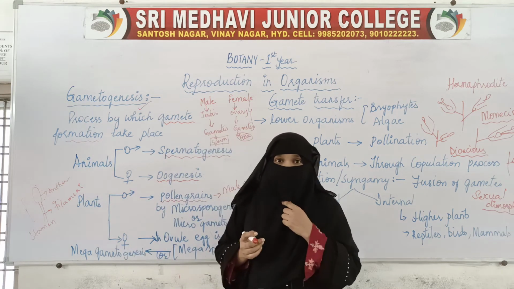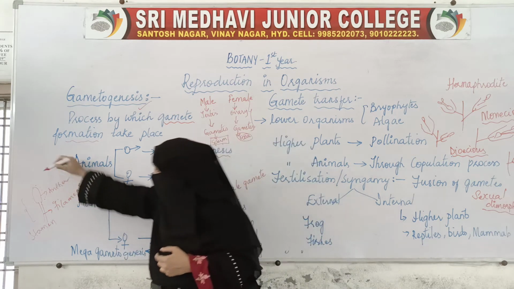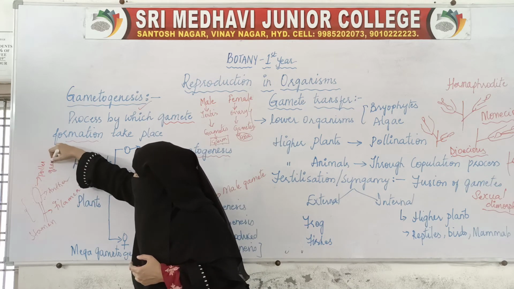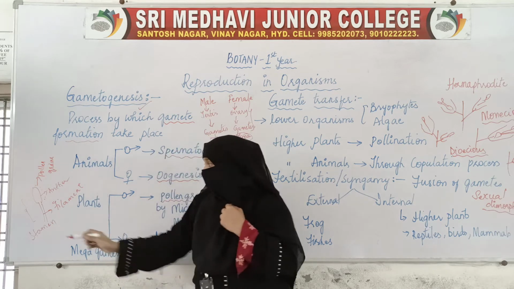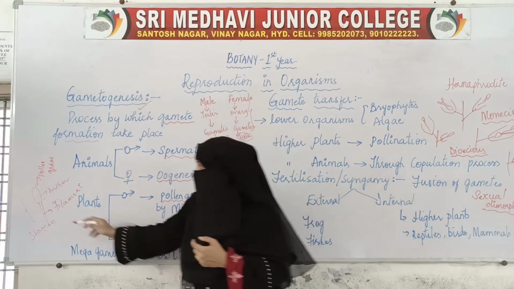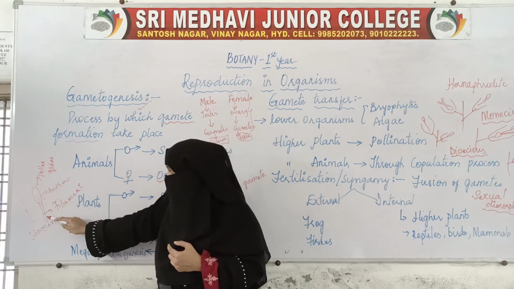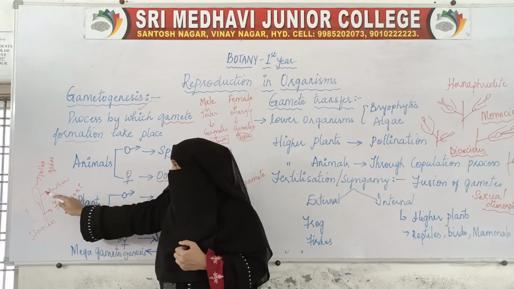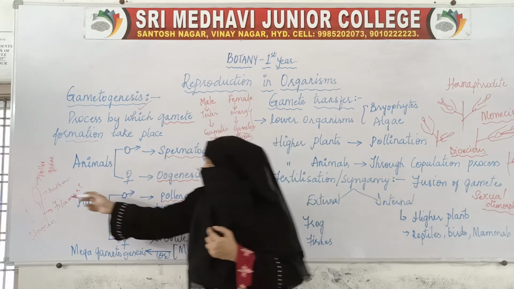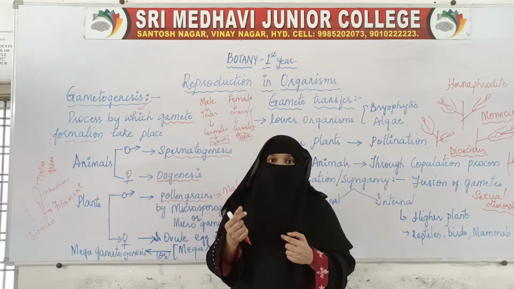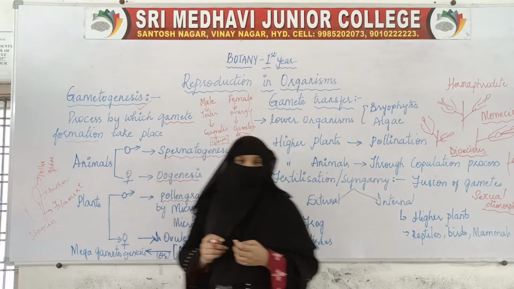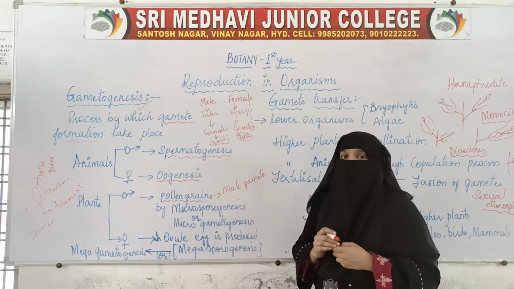Those structures are called pollen grains. The stamen is the male reproductive organ. Each stamen consists of two parts: the filament, which is tube-like, and the anther, which is head-like. On the anther, a dusty powdery substance is present, and that is nothing but pollen grains.